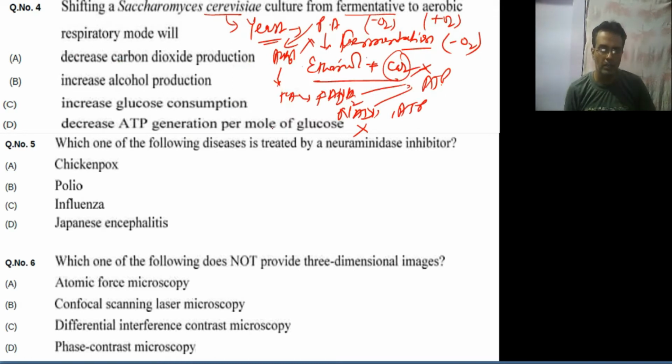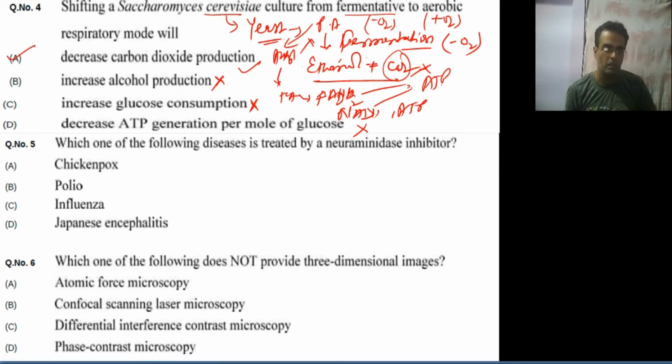Increased glucose consumption is also wrong, because one glucose molecule is sufficient to provide a huge amount of energy, 36 ATP. If it went through the fermentation process, it would only partially oxidize glucose, so to get the same amount of ATP, more glucose would be required. The glucose requirement will reduce if it shifts to the aerobic condition, so this is a wrong statement. Increased alcohol production: no, it will shift to the aerobic condition, so no ethanol production. Decreased carbon dioxide production: yes, it is a true statement, because fermentation is not taking place, so CO2 production is not going to take place. So the first option is correct.